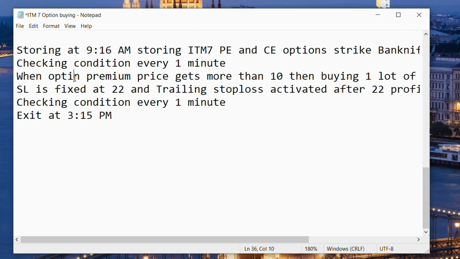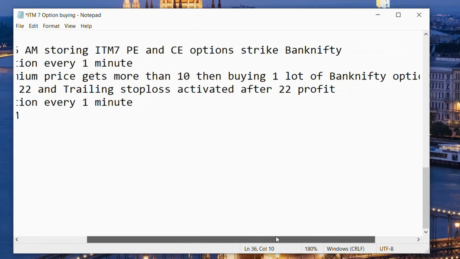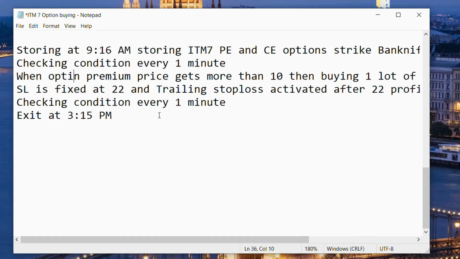When the option premium price gets more than 10, like if the price of the strike is, let's say, 100, when it crosses 110, we are gonna buy that option. We are gonna place a stop loss at 22 rupees, and the trailing stop loss will be fixed at 22 rupees with an increase of 1 rupee per profit. We are gonna move the stop loss to 1 rupee. We are gonna exit the whole strategy at 3:15 p.m.